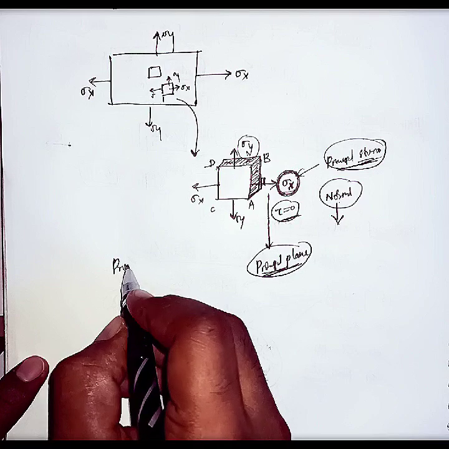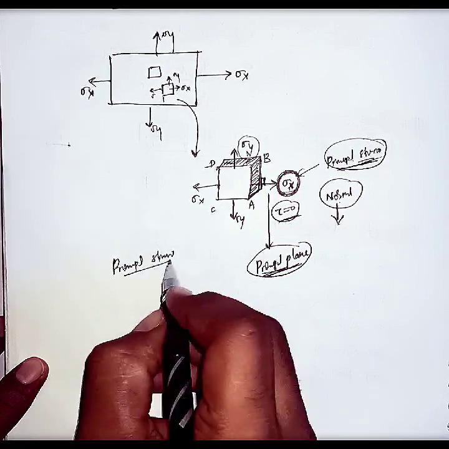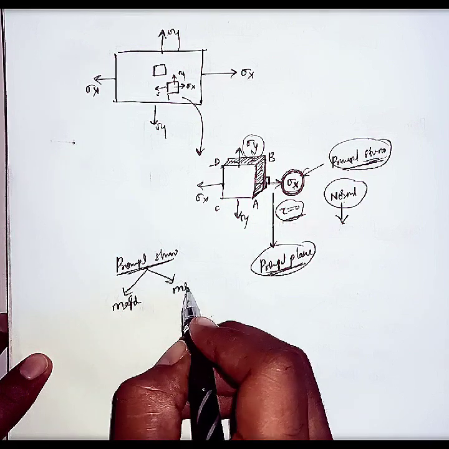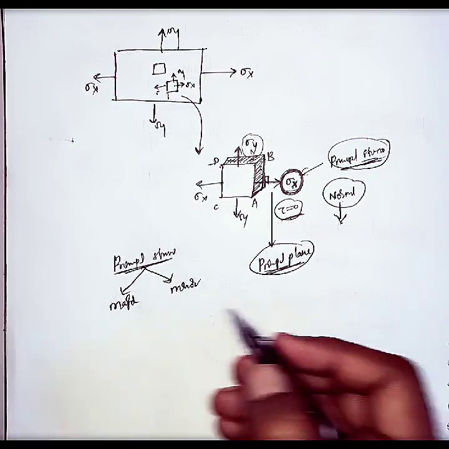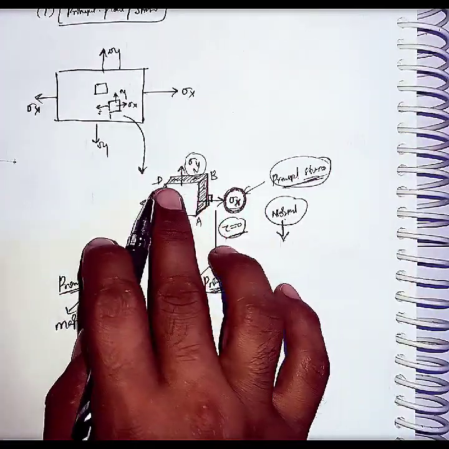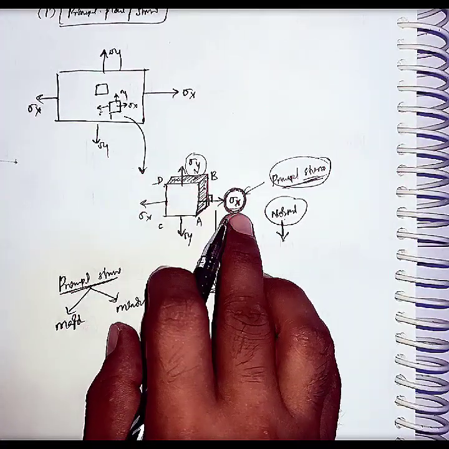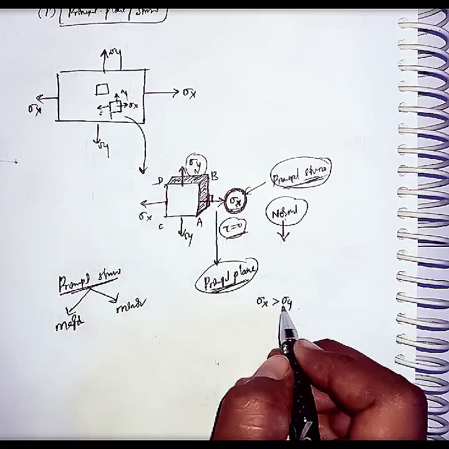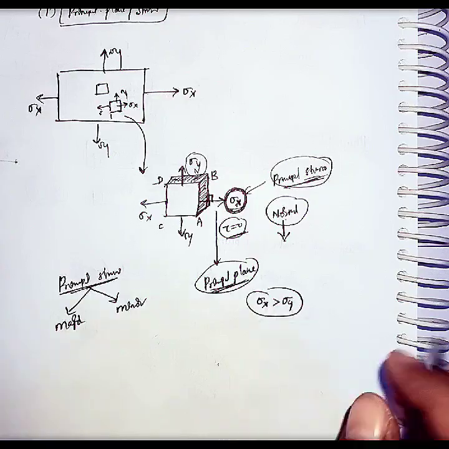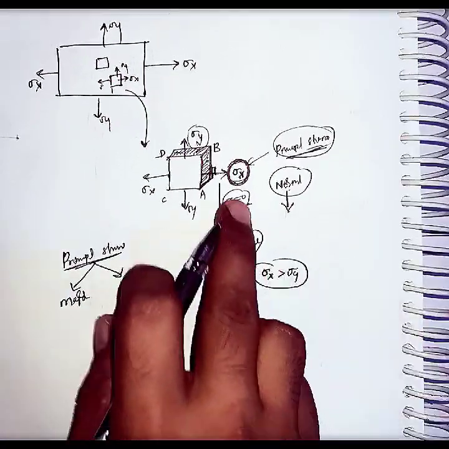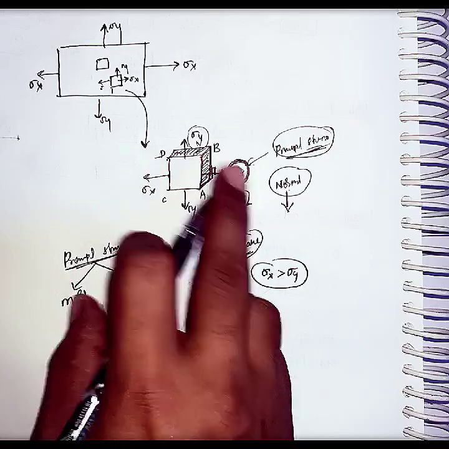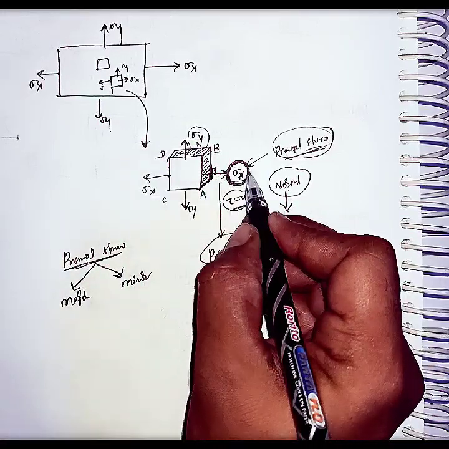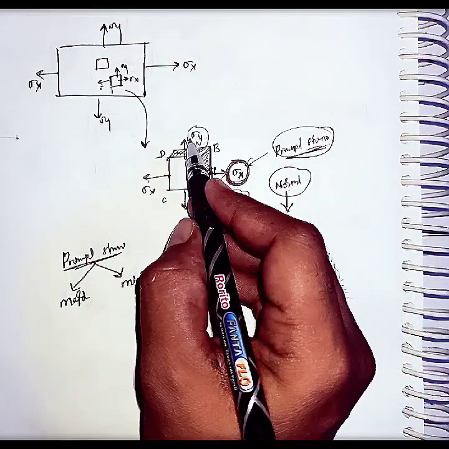Listen carefully here. Principal stresses are again classified into two types: major principal stress and minor principal stress. This is the machine element facing a biaxial state of stress. Let us consider sigma x is greater than sigma y. Out of these two stresses on these two planes, this is a principal stress and this is also a principal stress.